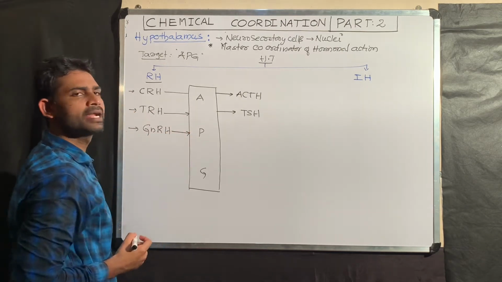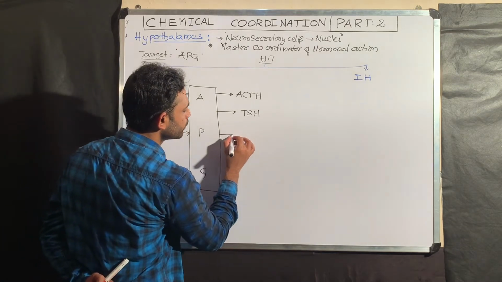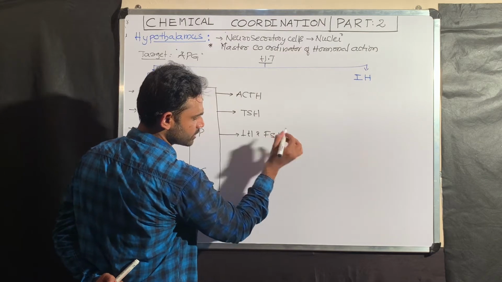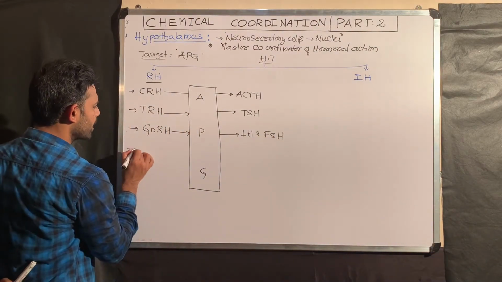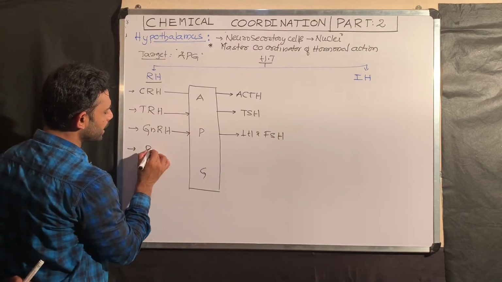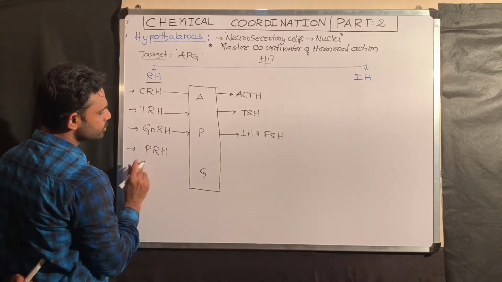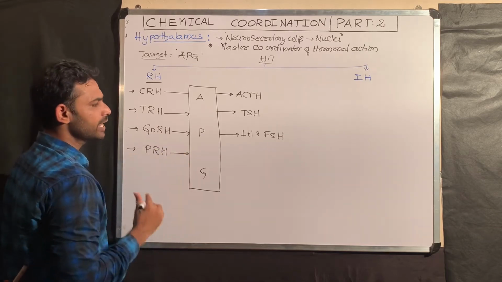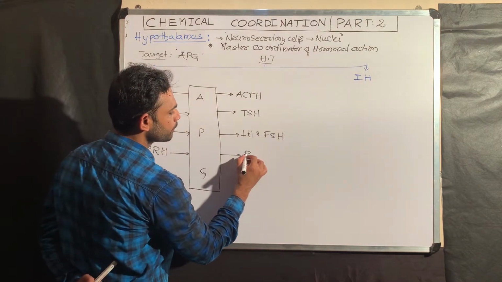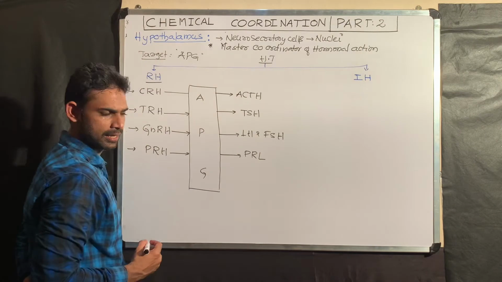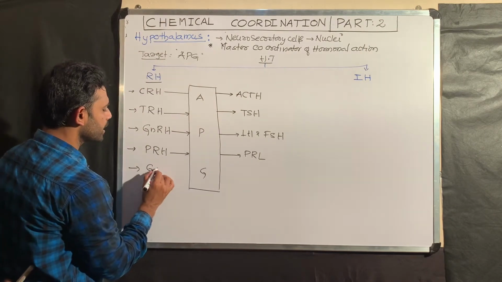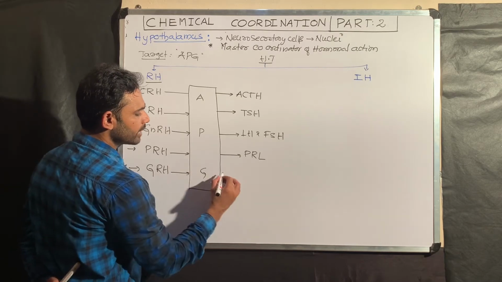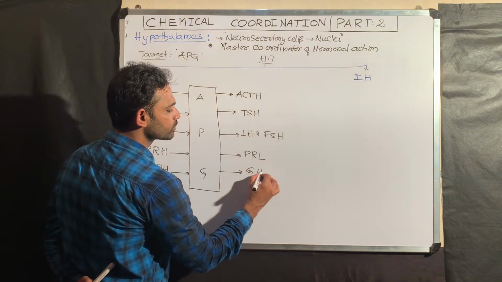It goes and stimulates the anterior pituitary gland to release the gonadotropins, that is LH and FSH. Next, PRH, prolactin releasing hormone, goes and stimulates the APG to release prolactin, PRL. For example, GRH, growth hormone releasing hormone, goes and acts on the APG to release growth hormone.